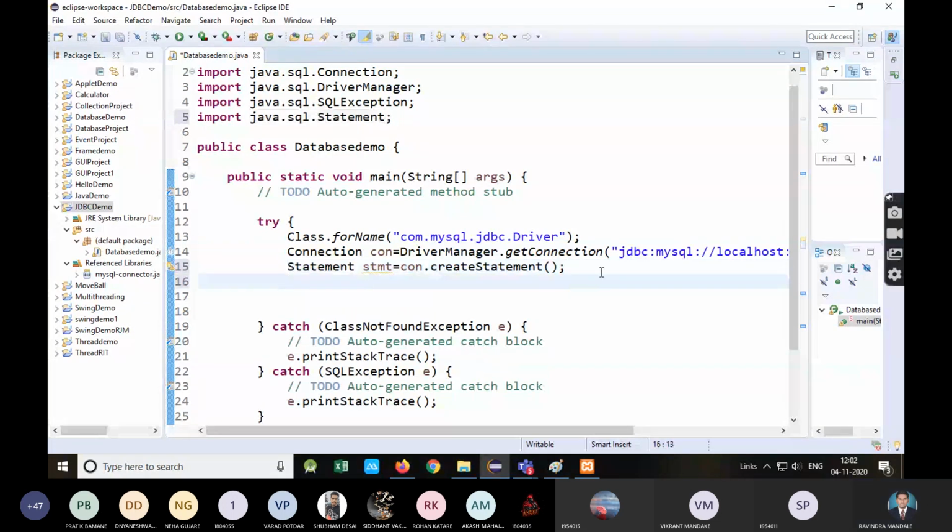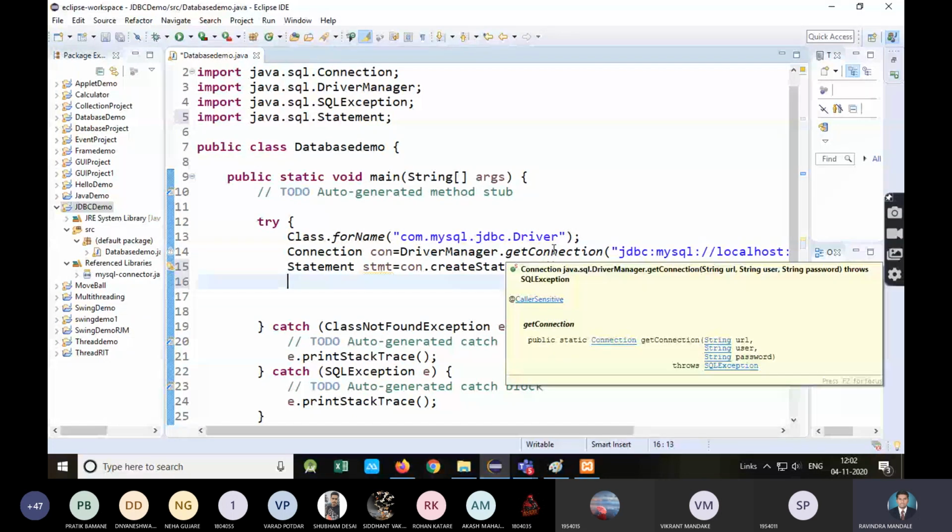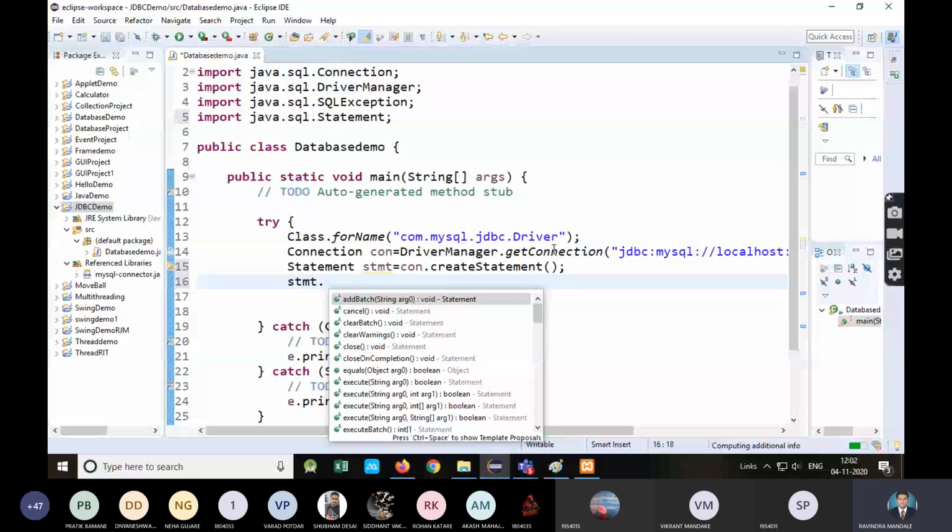Next. What is the next step? The fourth step. First step is registering the driver. Next is establishing the connection. Third is creating the statement. What is the fourth step? There is a difference between statement and query. We have not yet specified which query I am going to fire. So what is the fourth step? Executing query. So statement.executeQuery.